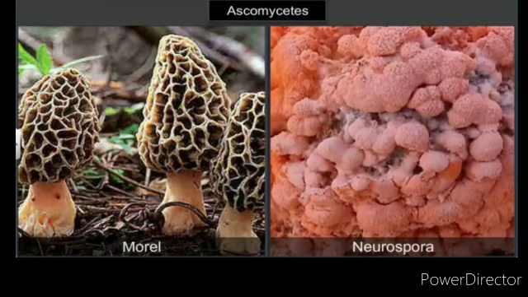Some examples are Aspergillus, Claviceps and Neurospora. Neurospora is used in biochemical and genetic work. Many members like morels and truffles are edible and are considered delicacies.